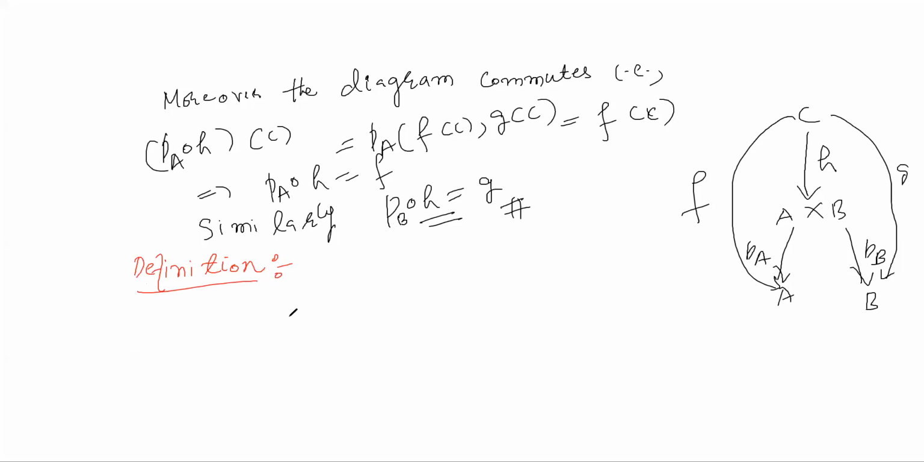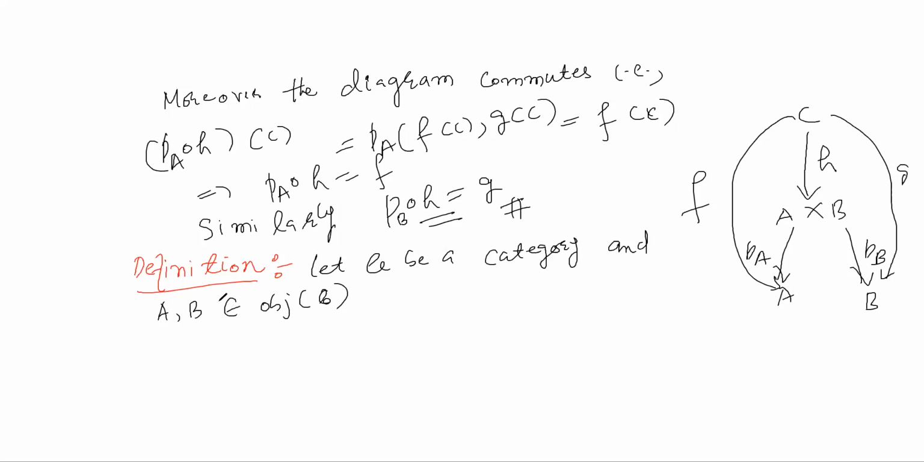So let C be a category, and A and B are objects of C. A, B belong to the object class of C. Okay.